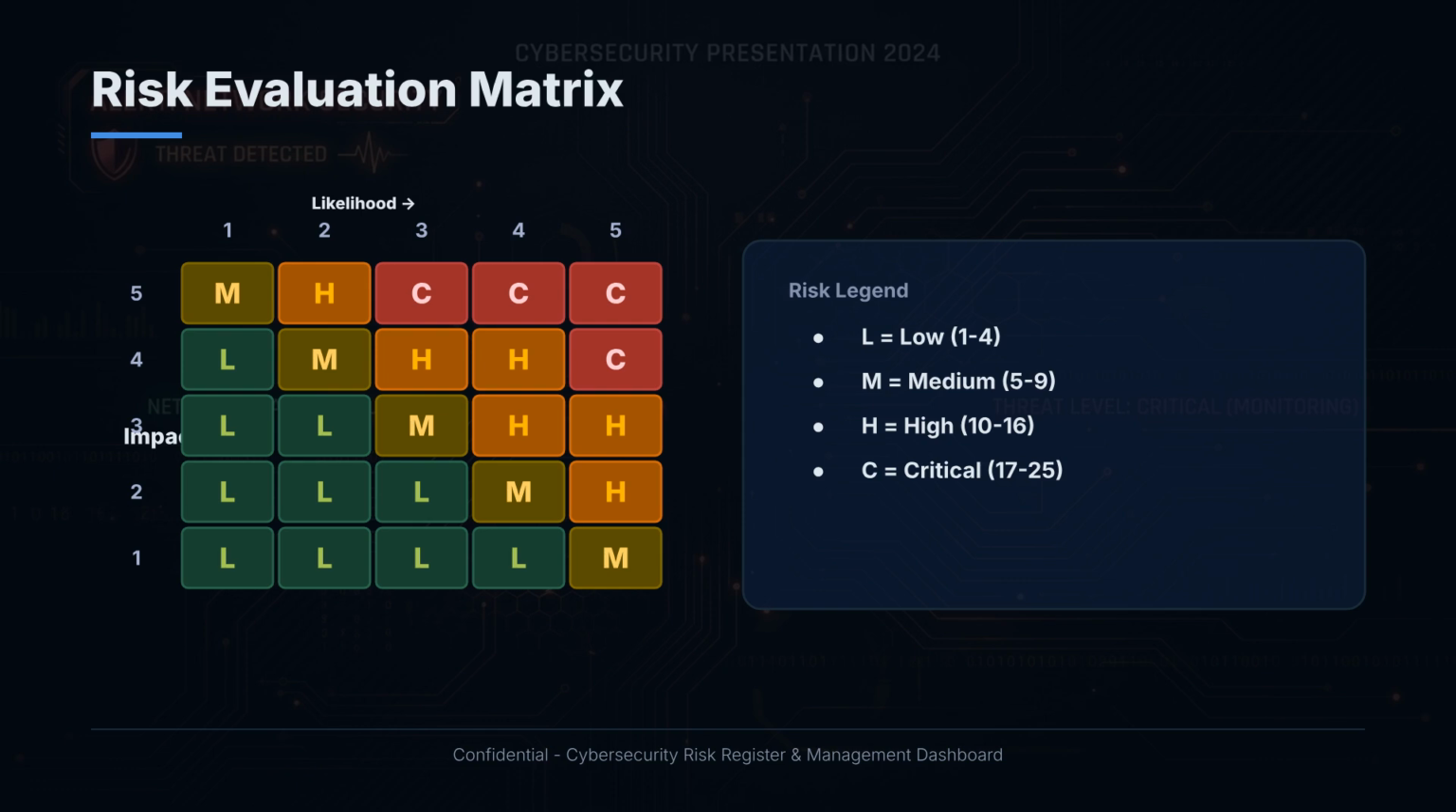To summarize, top right red requires immediate treatment. These are our critical risks. Middle, orange-yellow, requires planned treatment, our high risks. Bottom left green requires routine monitoring, our low risks.